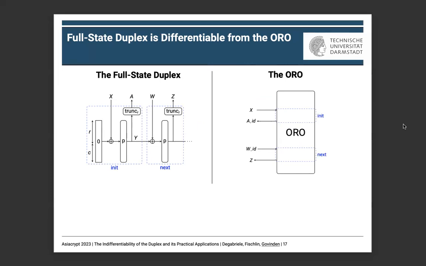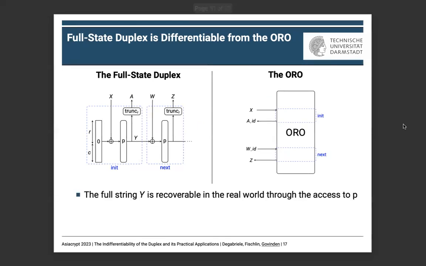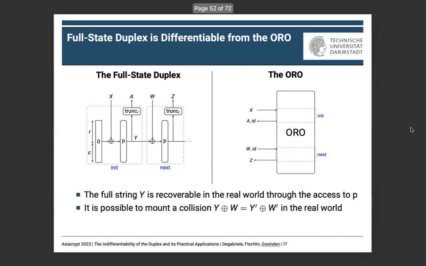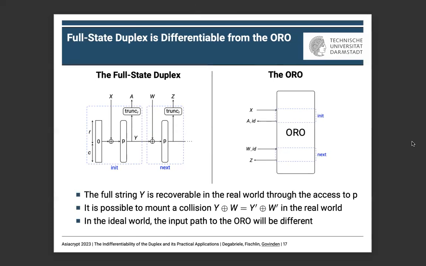The main idea of the attack is that in the real world, for any x, we can evaluate y by querying the permutation oracle. Then, as the duplex is full-state absorbing, one can come up with two pairs y' and w' that will lead to a collision. While in the ideal world, this input will correspond to two different paths that will lead to a collision only with small probability.